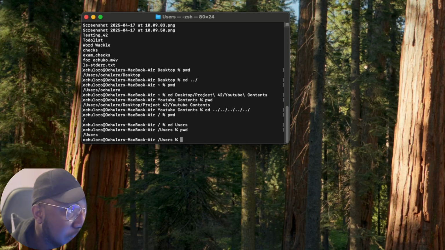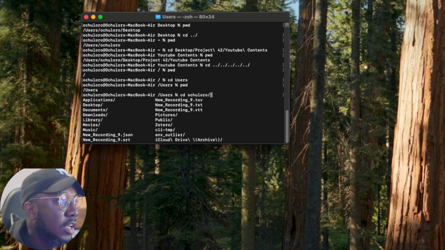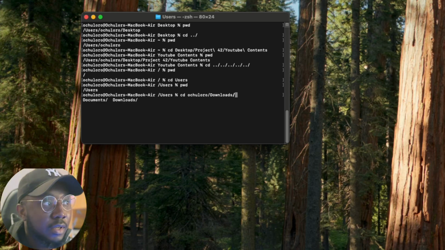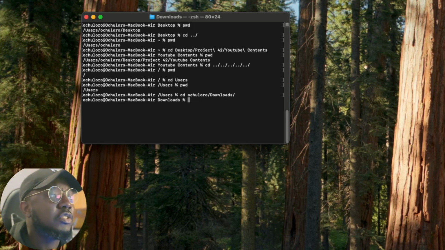So again, we use cd, but this time instead of going back, we're going forward. We use tab, and we see we have Ochula and shared, so we use Ochula, and then we press tab again. Now we see downloads, so we do downloads. Great. And then we press tab again. 326 lines. No, we don't want to see all of them. So let's just say this.